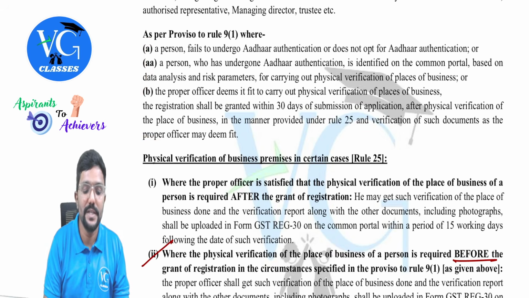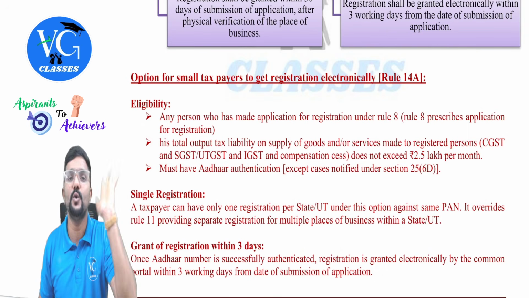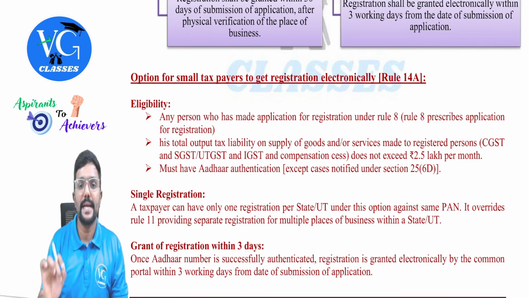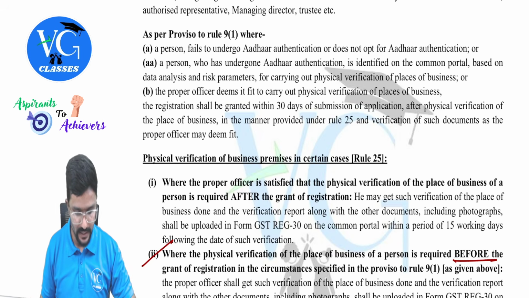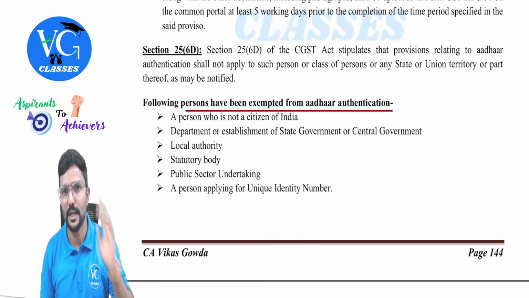Got it? So in simple, if I have to tell, this fast track registration is only for those who are able to do Aadhaar authentication. But the exception is there. For whom? Except cases notified under section 25(6)(d). They are the persons who are exempted from Aadhaar authentication, guys. Who are those? We already covered it. For these people, Aadhaar authentication is not at all applicable.